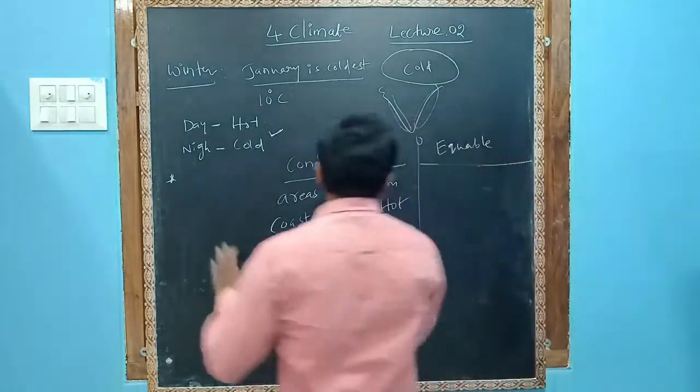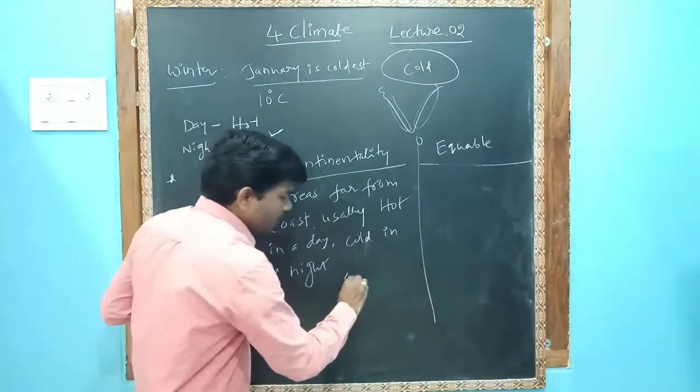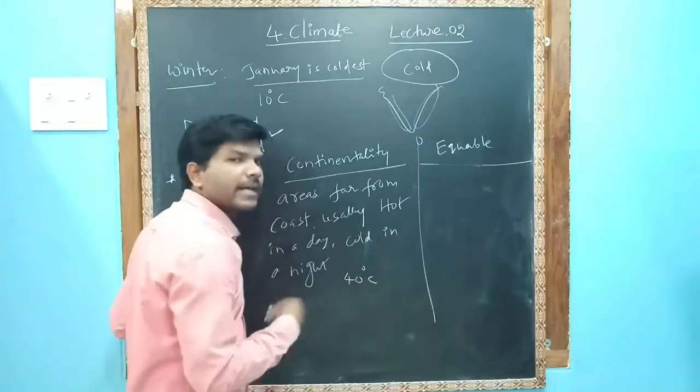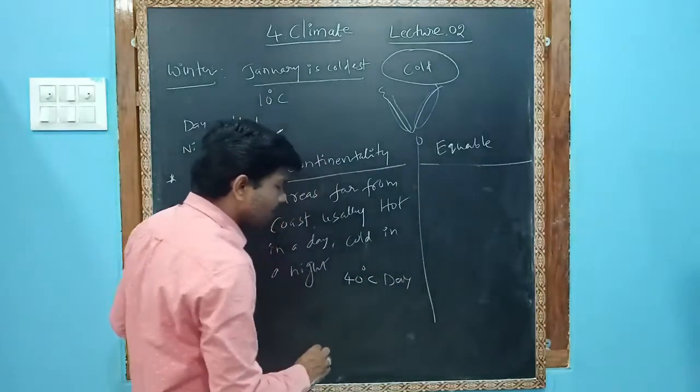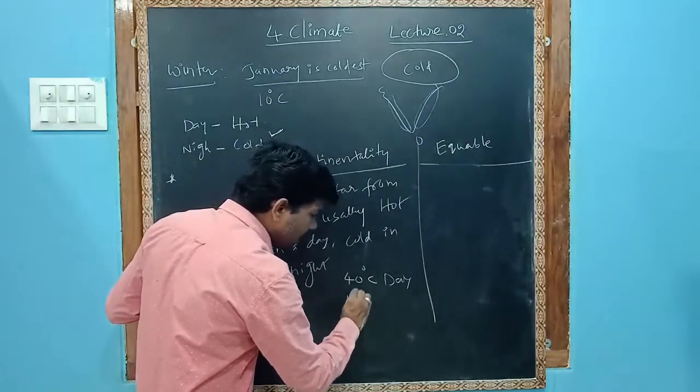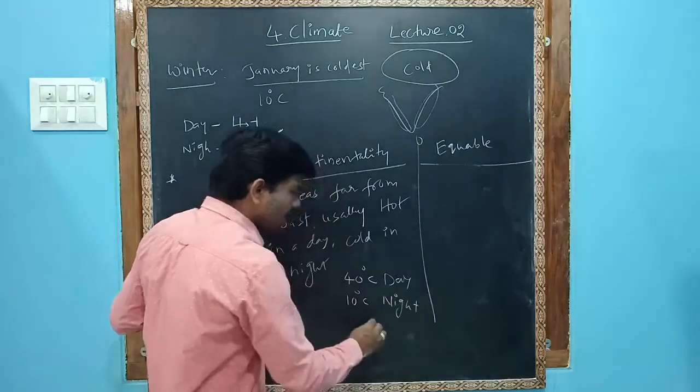Example, the day temperature in Hyderabad may be 40 degrees Celsius, and it may be 10 degrees Celsius at night.